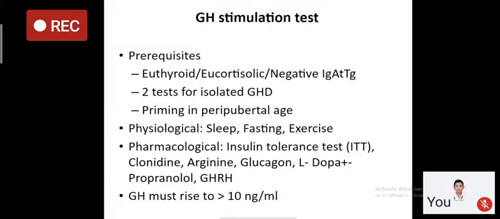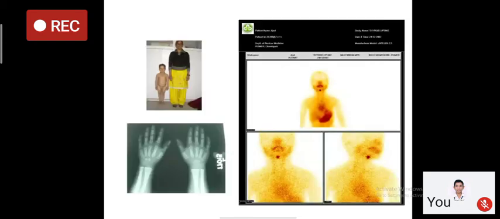Now, when you perform a growth hormone stimulation test in children, the growth hormone should rise more than 10 nanograms per ml, right? And if the levels are less than 10 but more than 5, it is partial growth hormone deficiency, and if it is less than 5, it is severe growth hormone deficiency. Now these are some photographs of our patients which I would like to show you, to show how we have evaluated various patients of short stature.